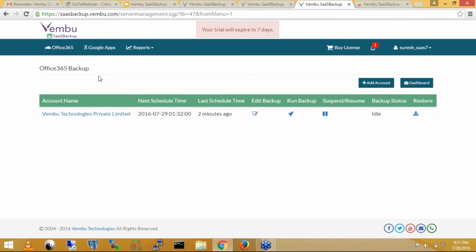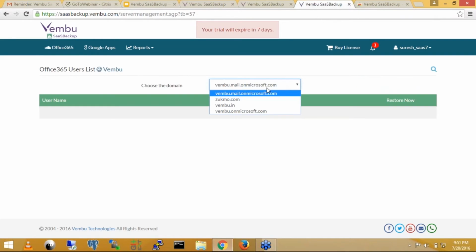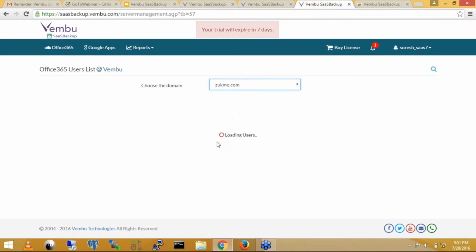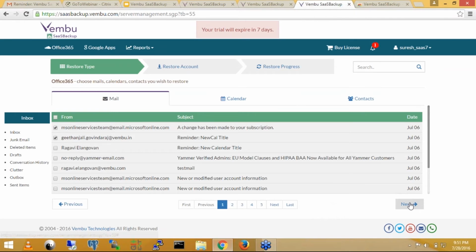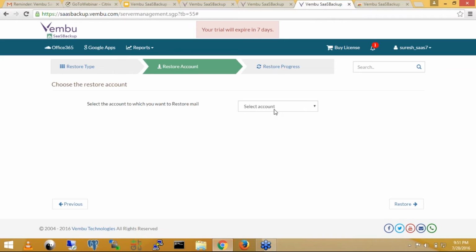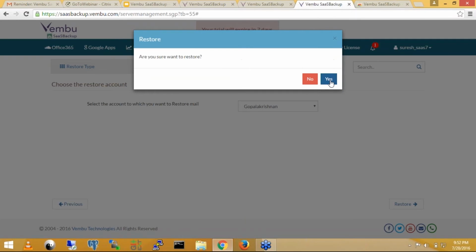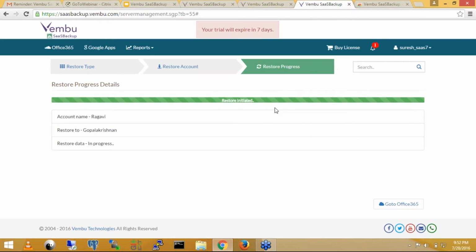Firstly, you need to go to the domain listing page and click restore. Then you have to select the domain, select the user you need to restore, then select the mails you want to restore. Then select the account to which you need to restore those mails. Then click restore and confirm the restore button. So it will initiate the restore, and automatically the mails will be restored to the user you have selected for the restore. The same thing we can do to restore a Google Apps backup also.